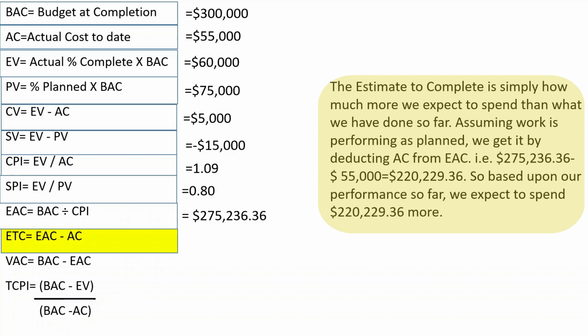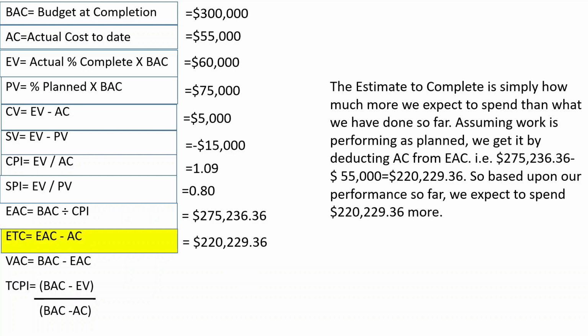That is, in our example, it is $275,236.36 minus $55,000 equals $220,229.36. So based on our performance so far, we expect to spend $220,229.36 more. So let us put this value in front of ETC.